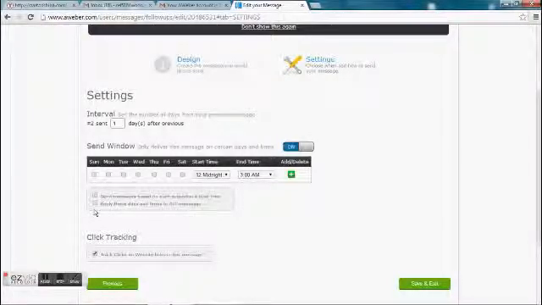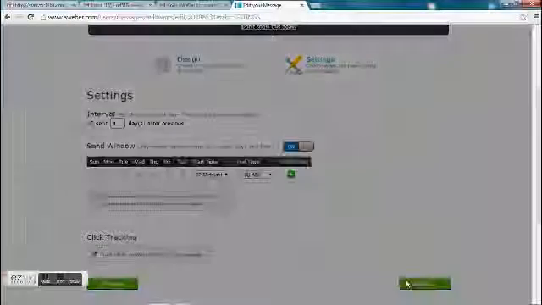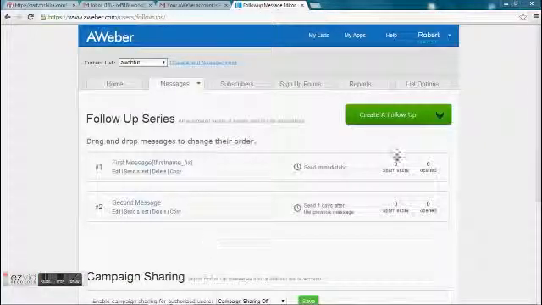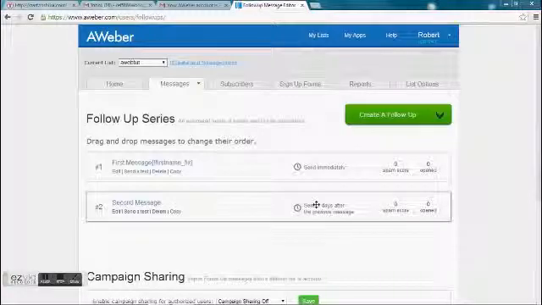And then to avoid having to set this for every message, you can click here and say, hey, apply to all messages, okay? Yeah, save and exit. And here we are, okay? Send 1 day after previous message.